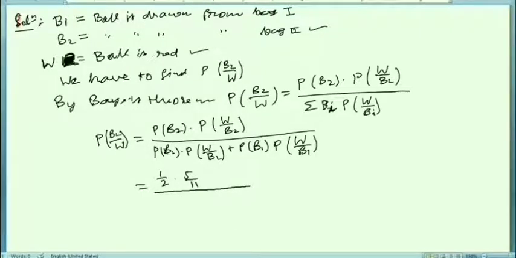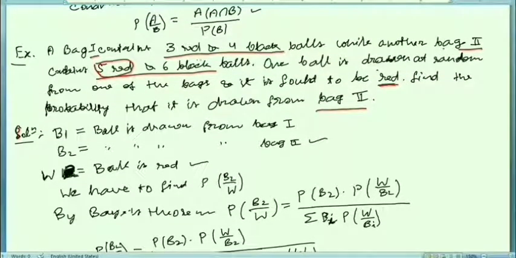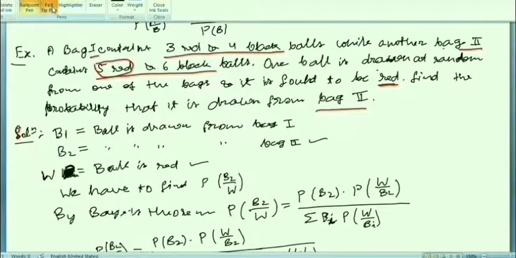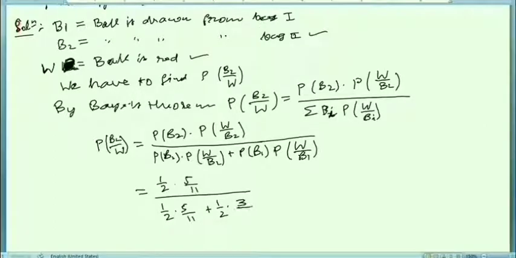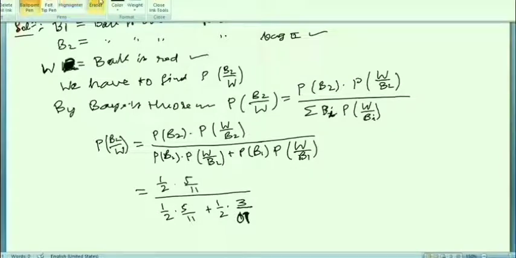And probability of B2 is again 1 by 2 into probability of W over B2, which is 5 upon 11, plus again probability of B1 is 1 by 2 into probability of W over B1. Now bag 1 has red balls 3, so 3 upon total outcomes, which is 7, sorry, not 11.